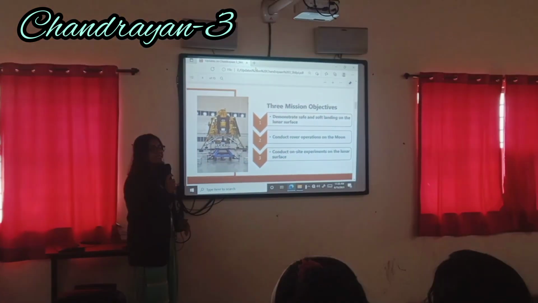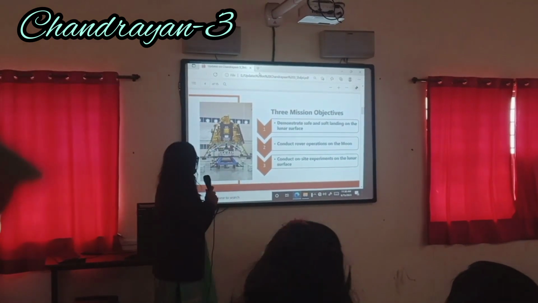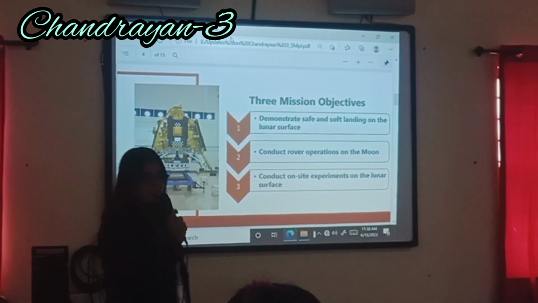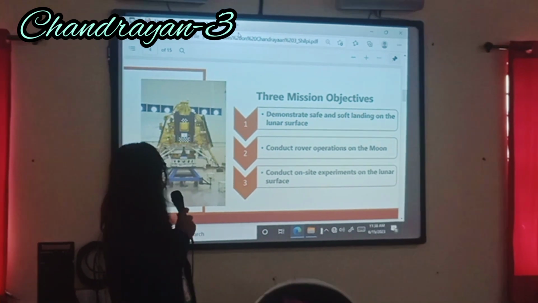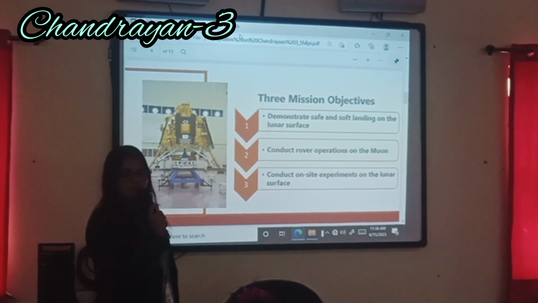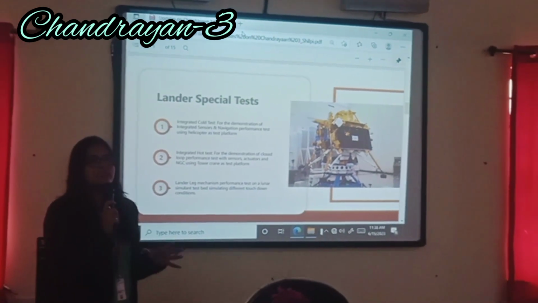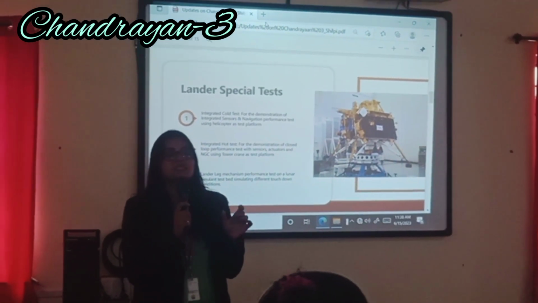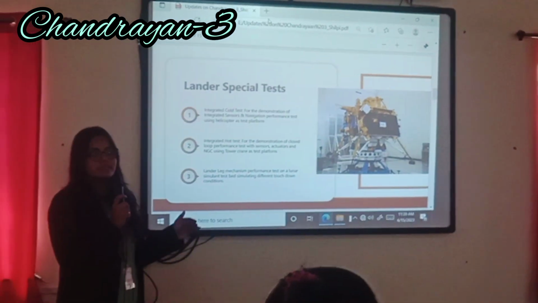Okay, so what are the three basic mission objectives of Chandrayaan-3? Number one, demonstrate a safe and soft landing on the lunar surface. Second is to conduct rover operation on the moon. Third is to conduct on-site experiments on the lunar surface. Whatever experiment, whatever things we are going to launch in the science field, we first have to test. So there are three tests done by the scientists in the ISRO department.